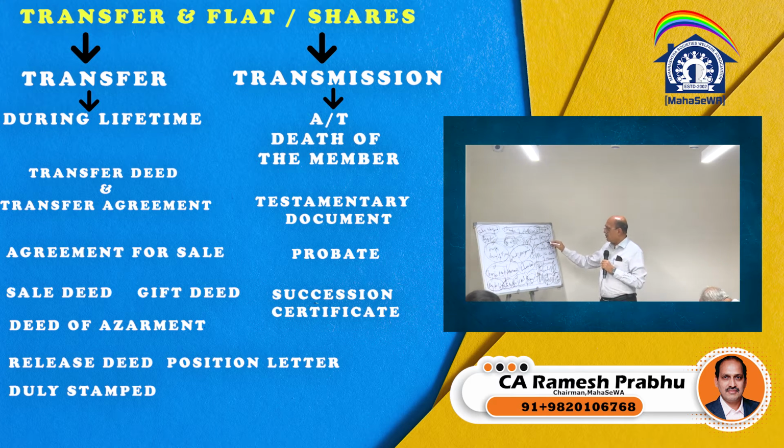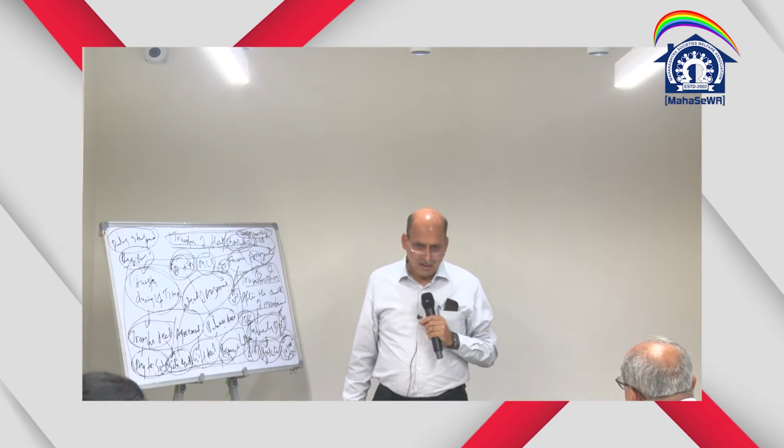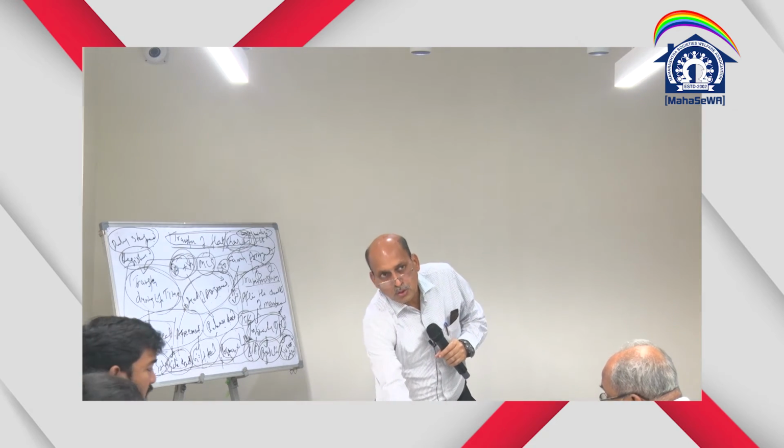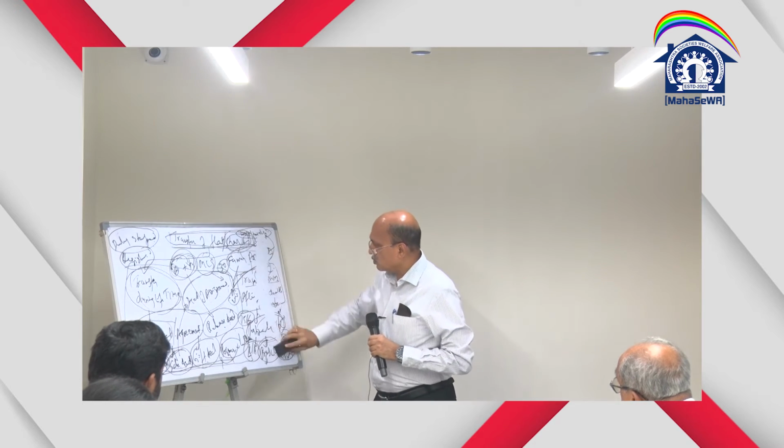The person can nominate for transfer of the shares. However, the nominee becomes only a trustee. The nominee does not become the owner of the property. At the end of the day, the nominee will have to transfer the property to the ultimate legal heirs. Till such time, the nominee can be appointed as the provisional member in a cooperative housing society. So this way the properties are getting transferred in the case of a cooperative housing society.